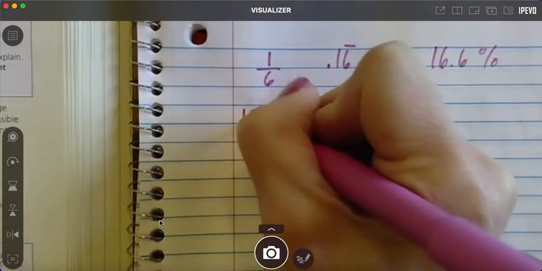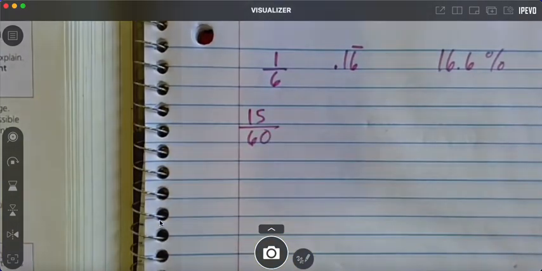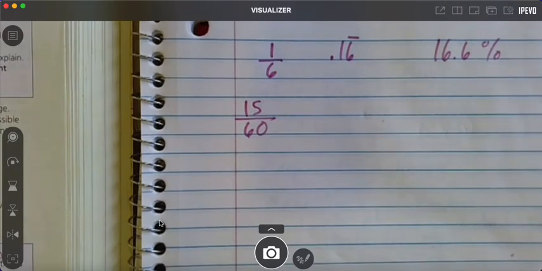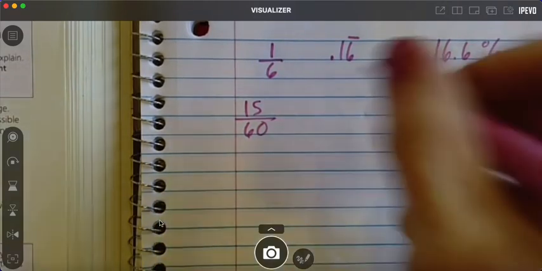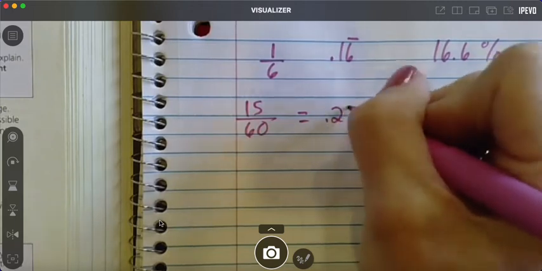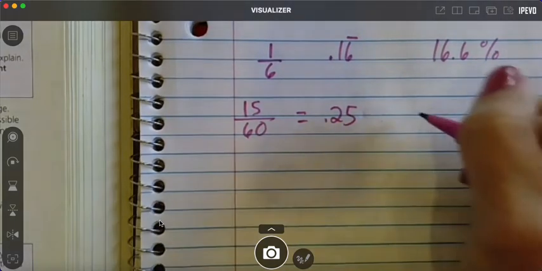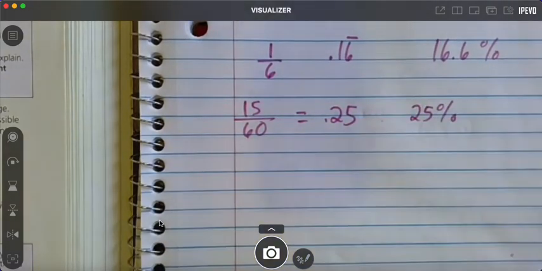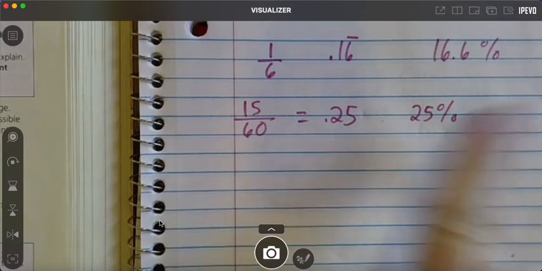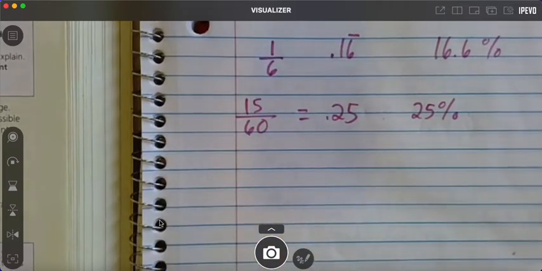So your probability would be 15 out of 60. You always put it over the total. Does everybody understand that? If I divide that, you could get it as a decimal, or what percent would that be? 25%. So 0.25, or a 25% chance of there being trucks out there in the teacher's parking lot.